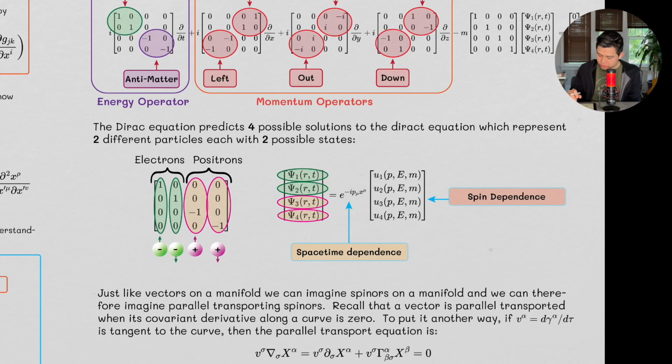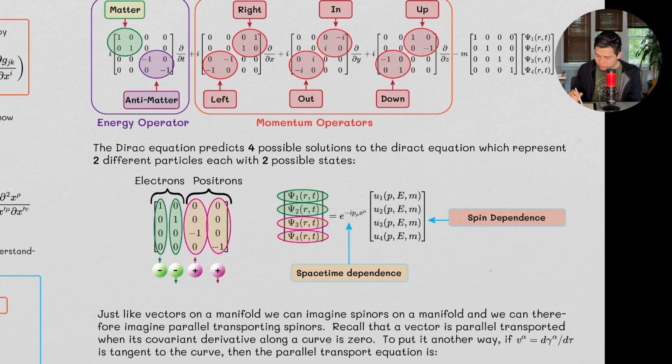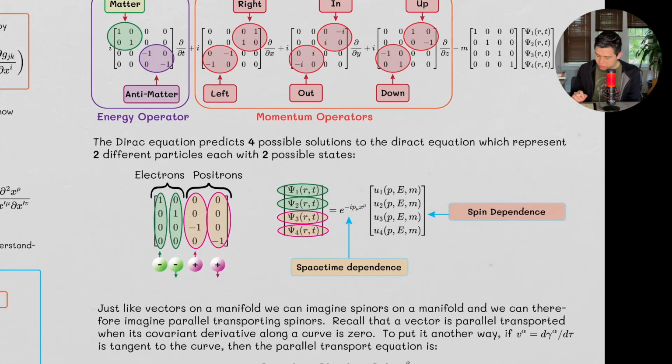All right, the Dirac equation predicts 4 possible solutions. I think I meant to write Dirac, but there are 4 possible solutions here, which represent 2 different particles, each with 2 possible states. And here they are. So we have electrons and we have positrons. The electrons are given to us here, so these are the matter fields, and then the antimatter fields are these. And I have their corresponding charges. So electrons have negative charge, positrons have positive charge.